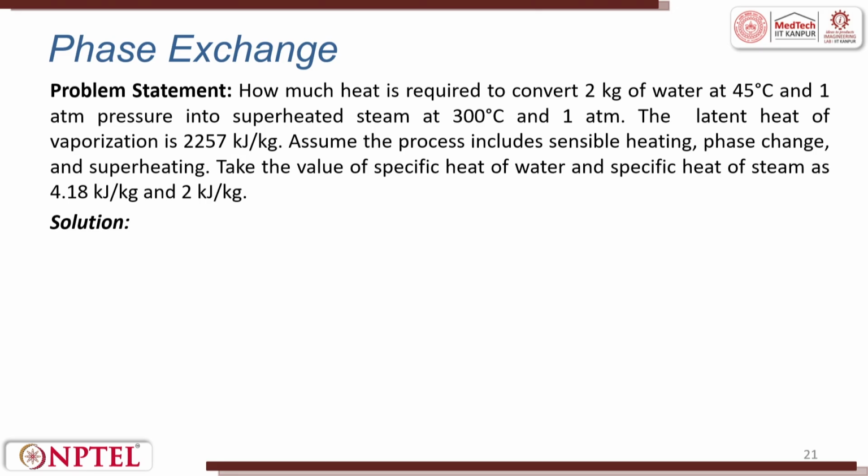Now, the problem says, how much heat is required to convert 2 kg of water at 45 degrees and 1 atmospheric pressure into superheated steam at 300 degrees centigrade and 1 atmospheric pressure? The latent heat of vaporization is 2257 kilojoules per kg. Assume the process includes sensible heating, phase change and superheating. Take the values of specific heat of water and specific heat of steam as 4.18 kilojoules per kg and 2 kilojoules per kg respectively.